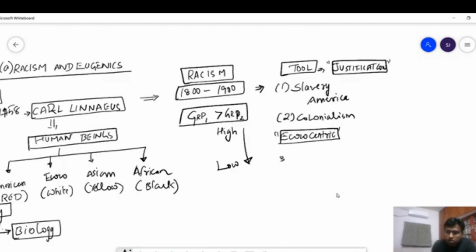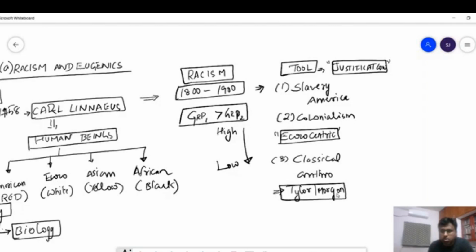And third, what was the consequence? You can see in anthropology there is something called classical anthropology or classical anthropological thinkers, such as Taylor and Morgan. These people classified cultural development based on savagery, barbarism and civilization. These people were also Eurocentric and felt that the cultures in Africa, Asia, India and Australia were not as developed as the ones in Europe.